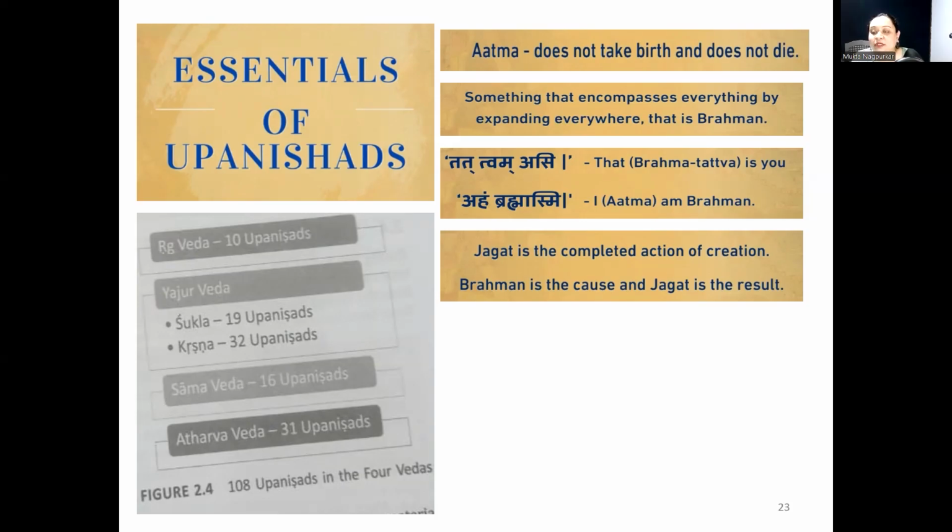There are some special famous quotes from Upanishad like Aham Brahmasmi, Tattvamasi. Each Veda has a certain number of Upanishads. For example, Rigveda has 10 Upanishads, Atharva Veda has 31 Upanishads and in total there are 108 Upanishads. Jagat is the completed action of creation. Brahman is the cause, Jagat is the result. So that is why the cause and result relationship is also mentioned in Upanishad.